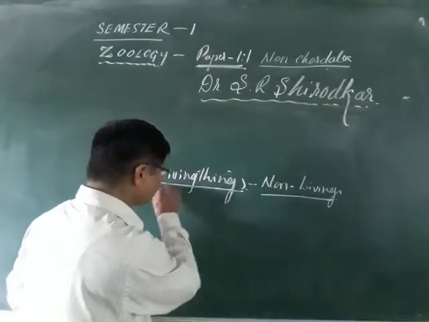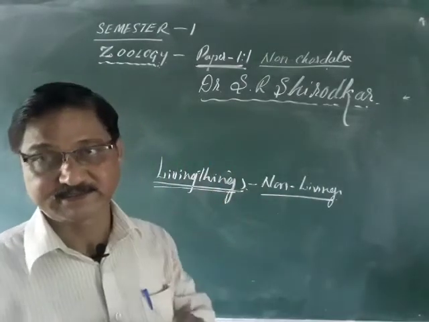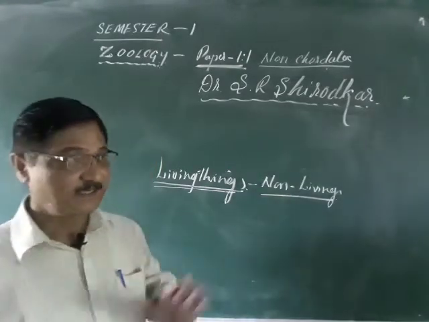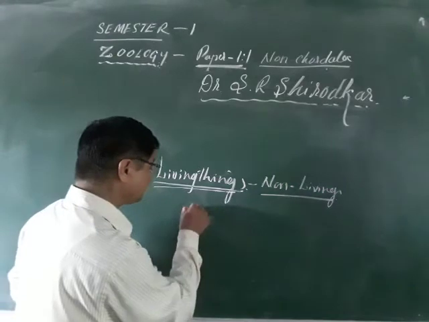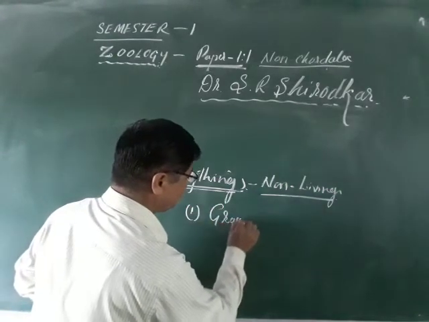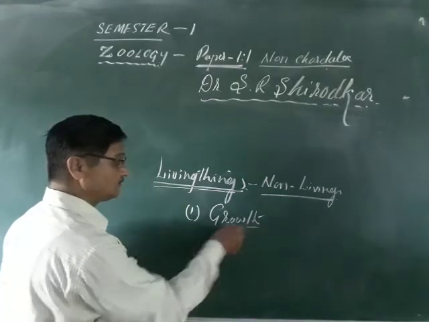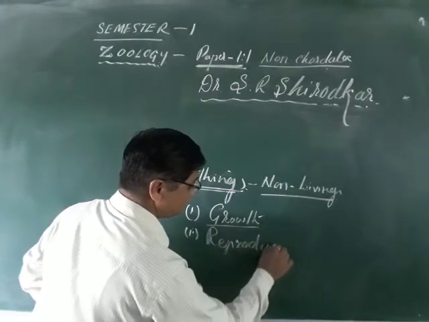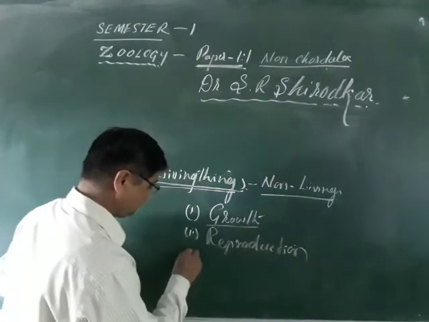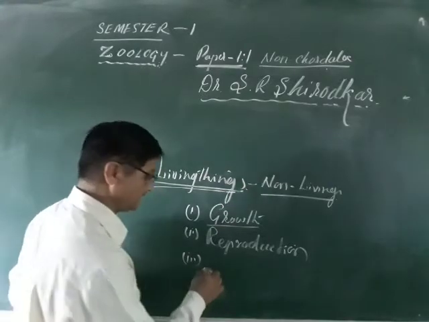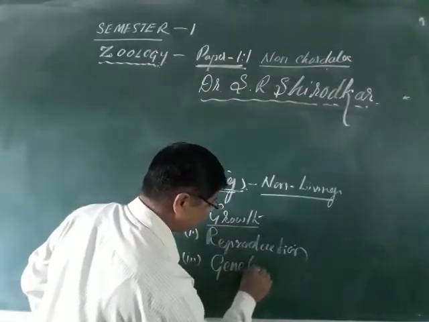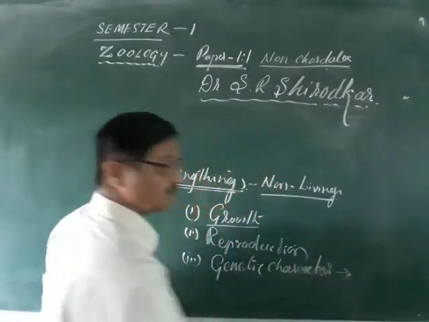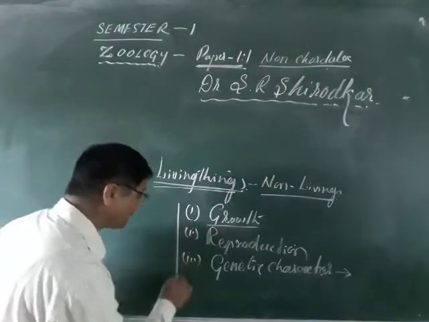Because the living things have got certain characters, and these are called the fundamental characters. The living things have got fundamental characters, of which there are three. First one is growth, I am not going to give the details. Second one is reproduction. And third one is transmission of genetic characters from generation to generation. So these are the three fundamental properties of living things.